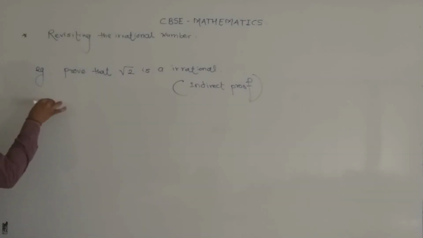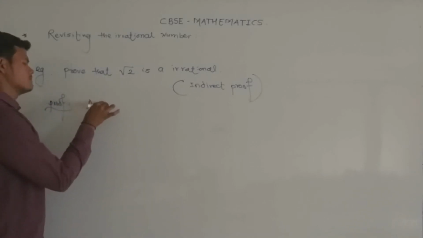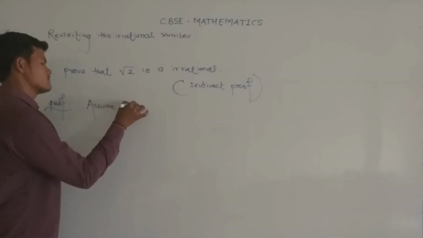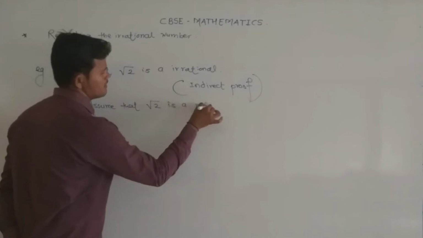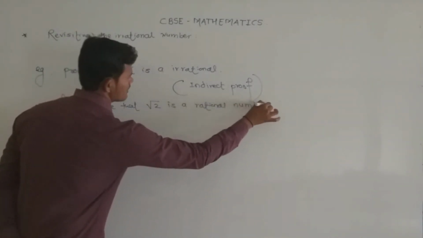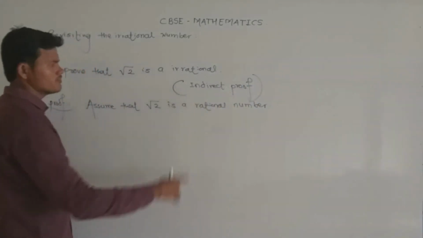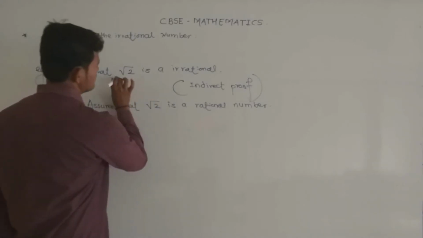So proof. Assume that under root 2 is a rational number. Why? Because an indirect proof starts with the assumption that the part to be proved is false.